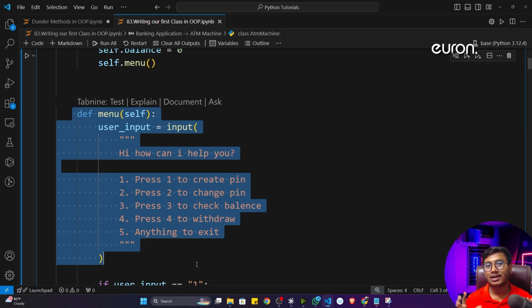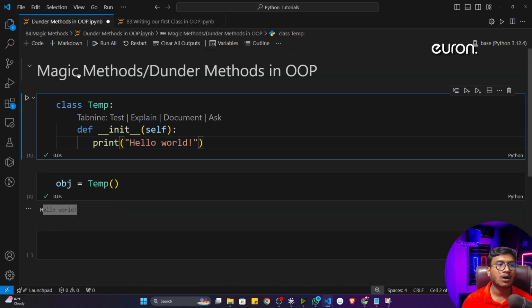Whenever we design any kind of software, there will be two kinds of control. One is the user control, one is the self control. That means it will automatically execute whenever the user opens that particular software. That's why this dunder method or magic method is super important, so we have to use it in our software.